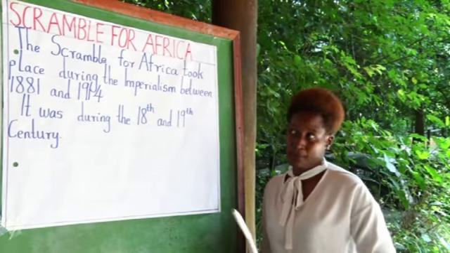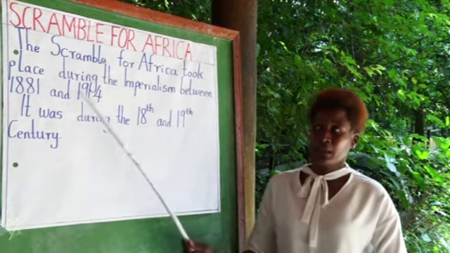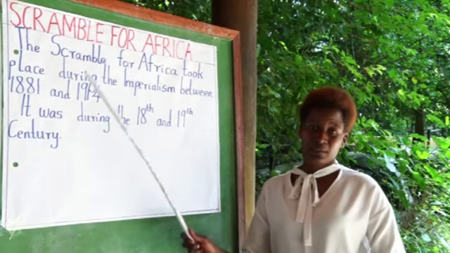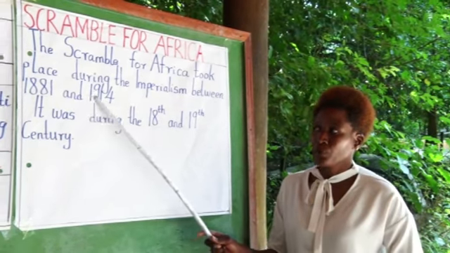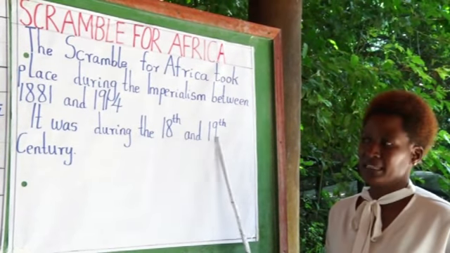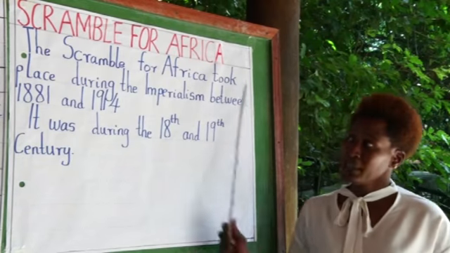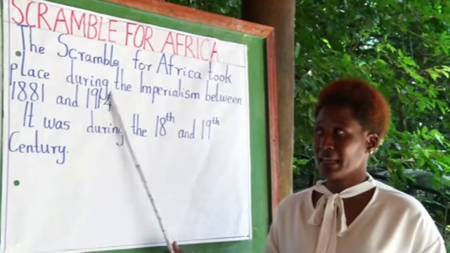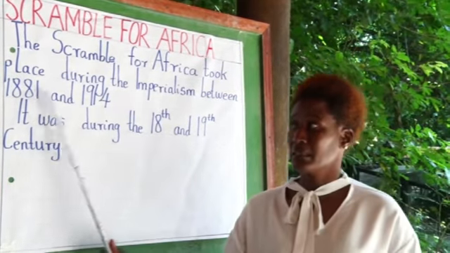When did these Europeans come? Now, scramble for Africa took place during the imperialism between 1881 and 1914. So this scramble for Africa took place between the year 1881 up to 1914. It was during the 18th and 19th century. So here, when you try to calculate yourself, how many years did it take place? These are very many years. You have to ask yourself exactly how many years it took.